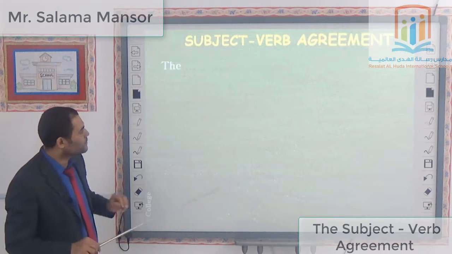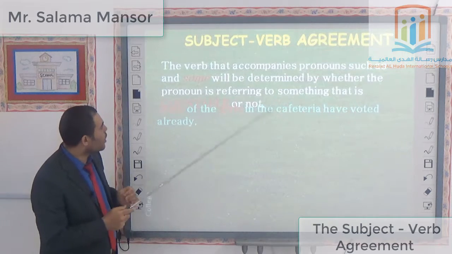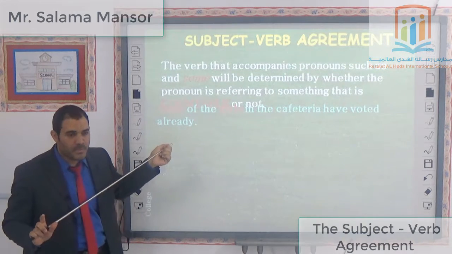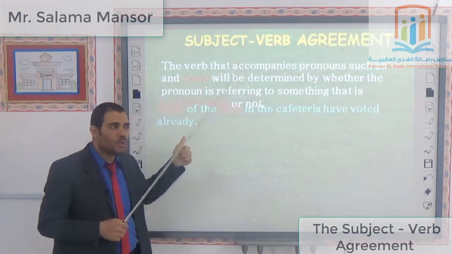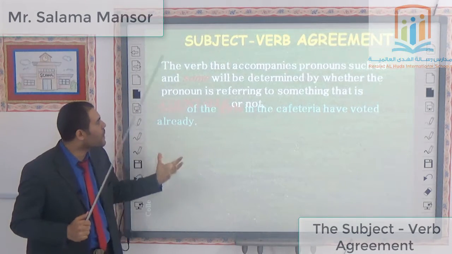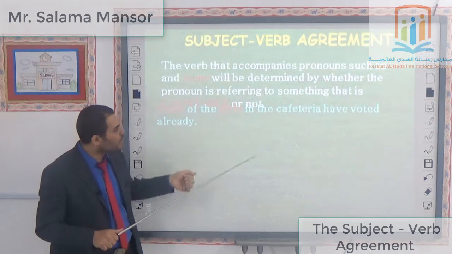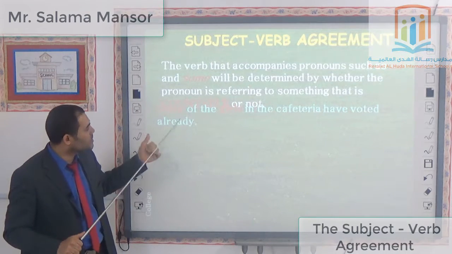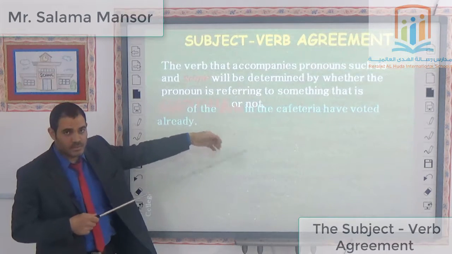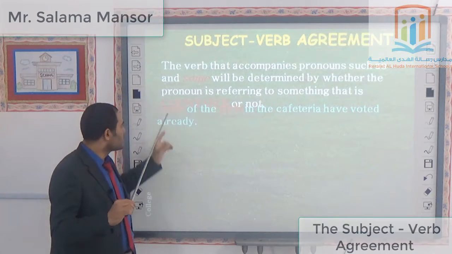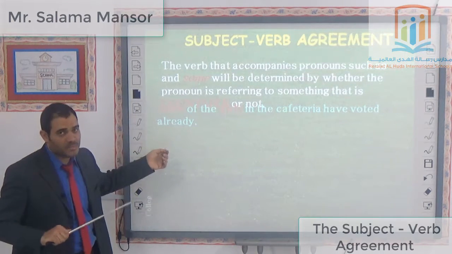Let's go to another rule. The verb that accompanies pronouns such as all and some will be determined by whether the pronoun is referring to something countable or uncountable. Let's take this example. Some of the girls in the cafeteria have voted already.